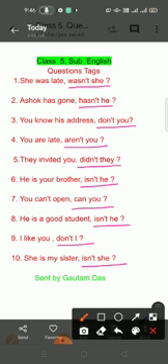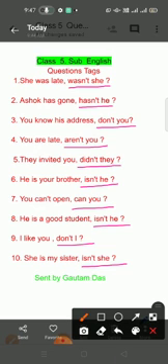This will be given: "She was late, dash." "Ashok has gone, dash." After the dash, what will be here? Note of interrogation.